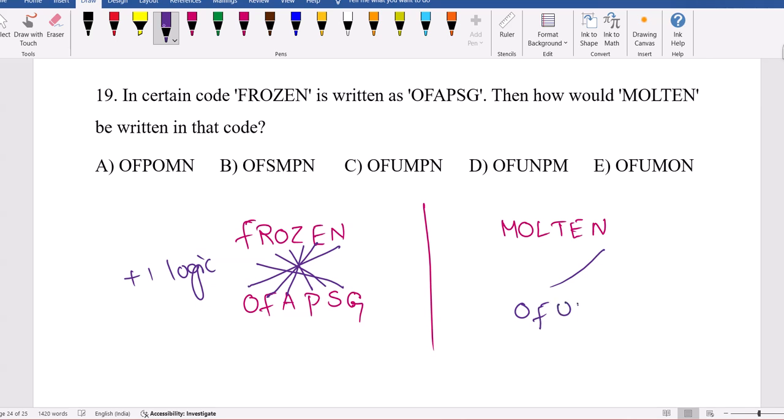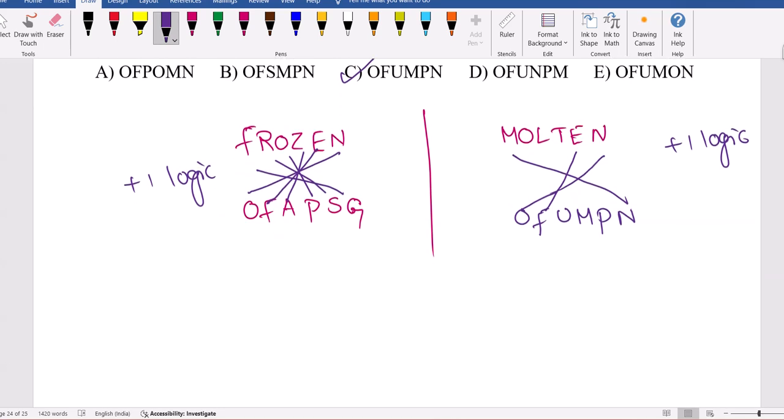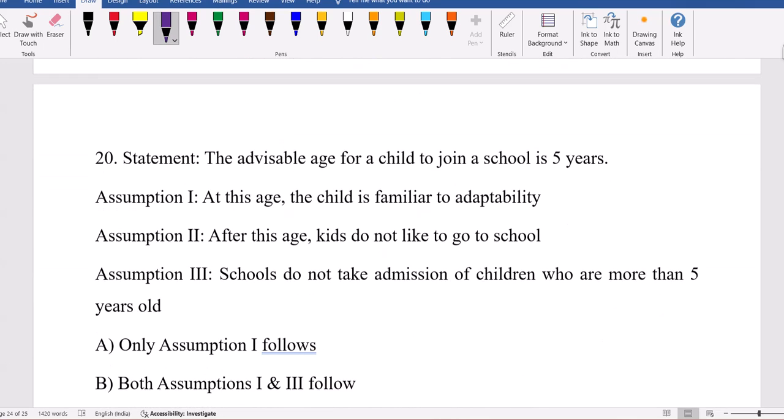Then L next letter, O next letter, M next letter. So we have the option with plus one logic from back to front. So only one question, and I still have some seconds of time.